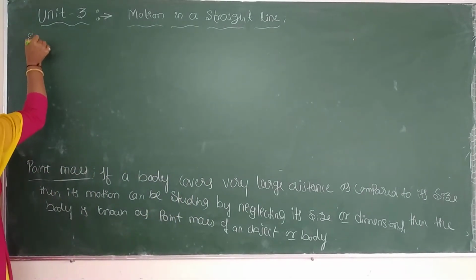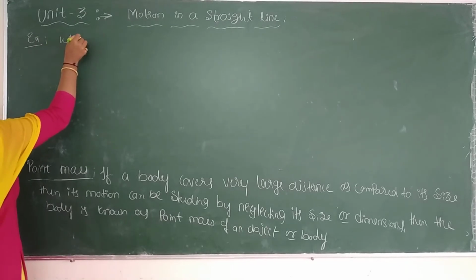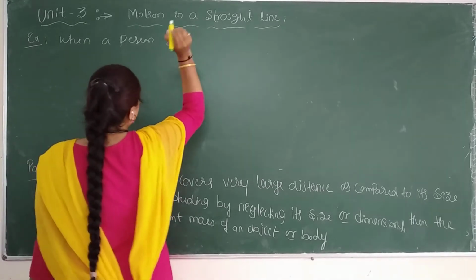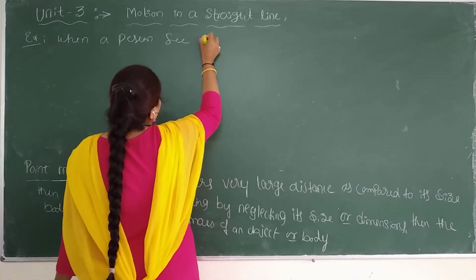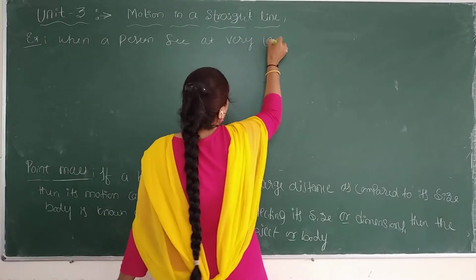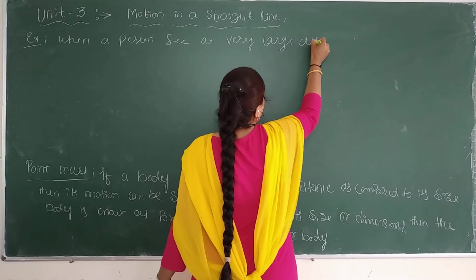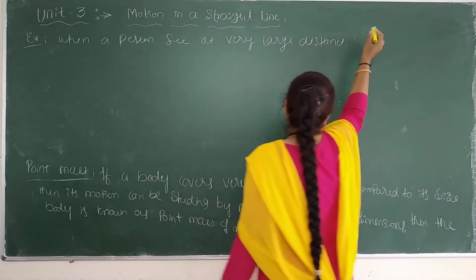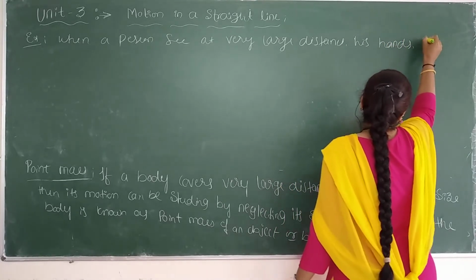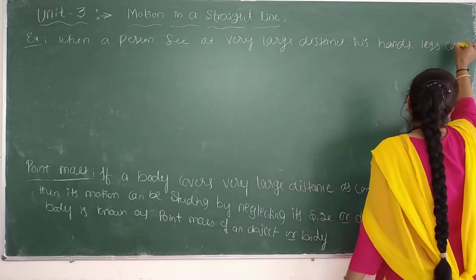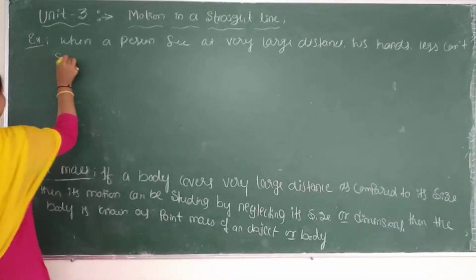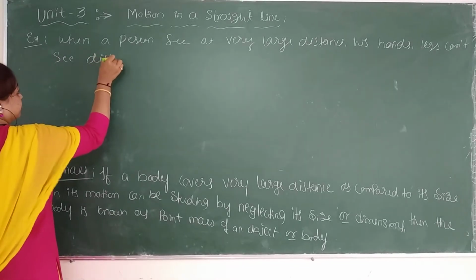Example: when a person sees at a very large distance, his hands, legs can't be seen distinctly.